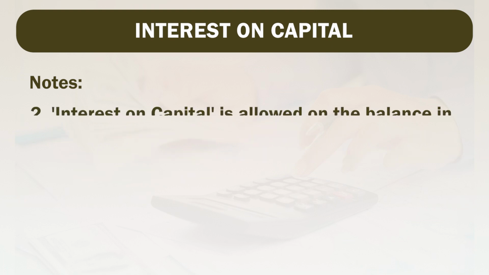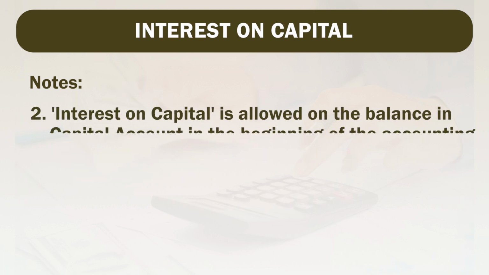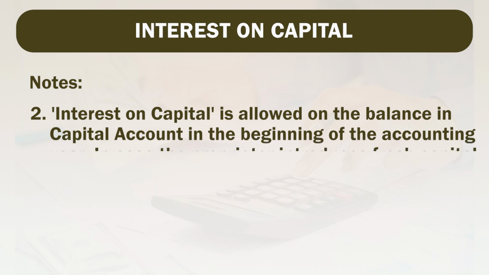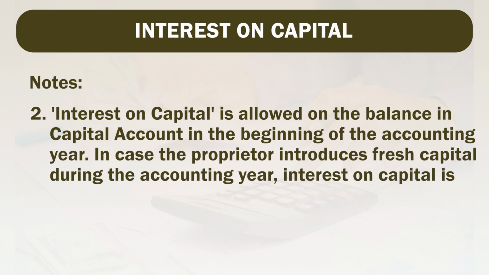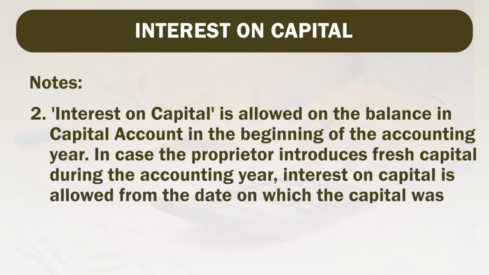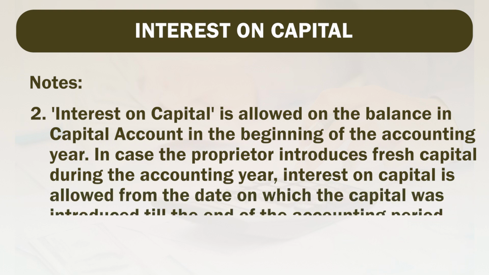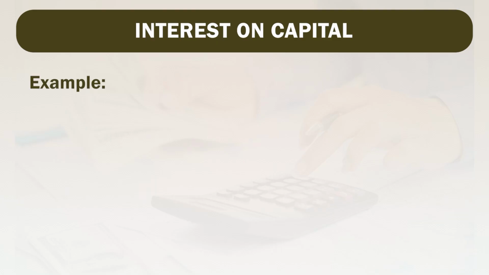Number 2: interest on capital is allowed on the balance in the capital account at the beginning of the accounting year. In case the proprietor introduces fresh capital during the accounting year, interest on capital is allowed from the date on which the capital was introduced till the end of the accounting period. Let us understand this with the help of one example.